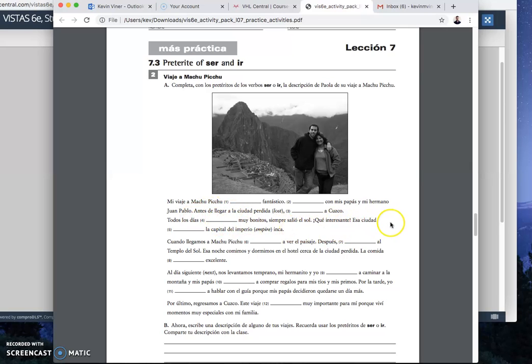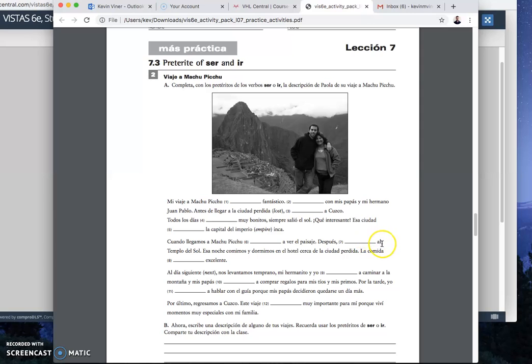Okay? Qué interesante. Esa ciudad blank la capital del Imperio Inca. Pause it. And we're back. Esa ciudad fue la capital del Imperio Inca. Fue, was, right? Cuando llegamos a Machu Picchu, blank a ver el paisaje. Pause it. And we're back. Cuando llegamos a Machu Picchu, fuimos a ver el paisaje. It would be fuimos because it's llegamos here, right? So llegamos meaning nosotros, so it would say the same. And then we have a ver el paisaje, so fuimos from the verb ir.